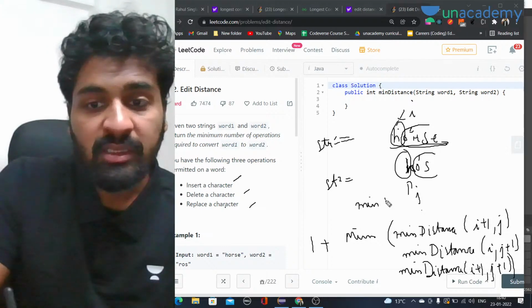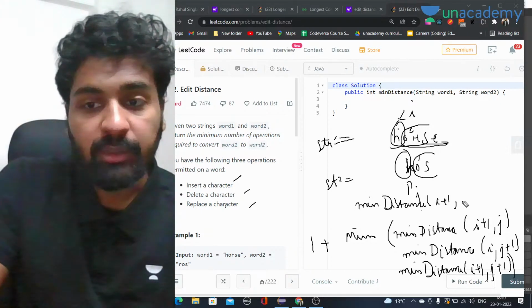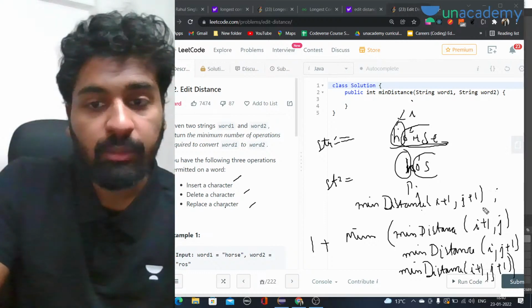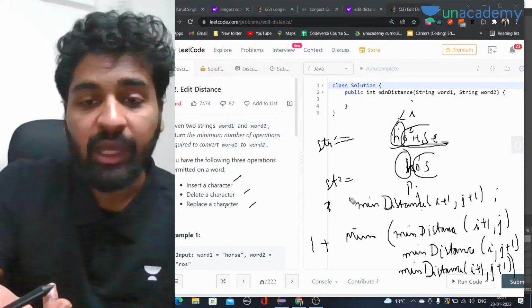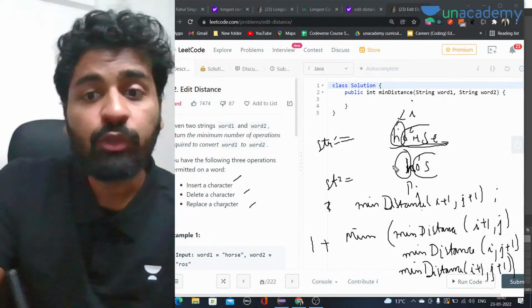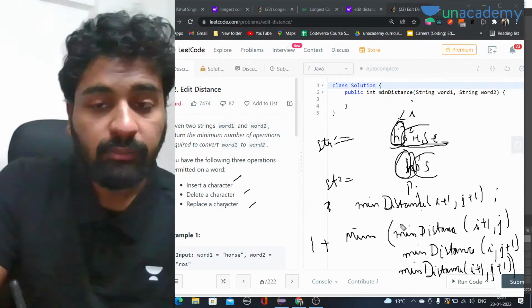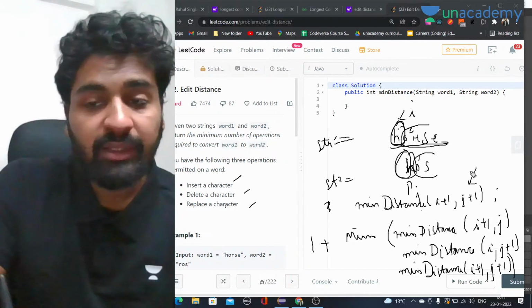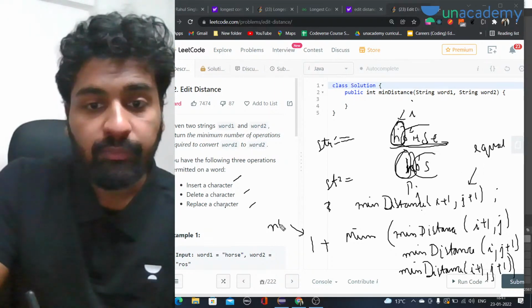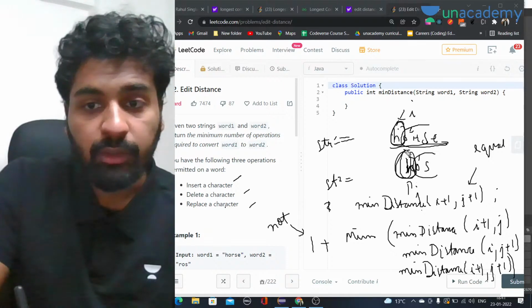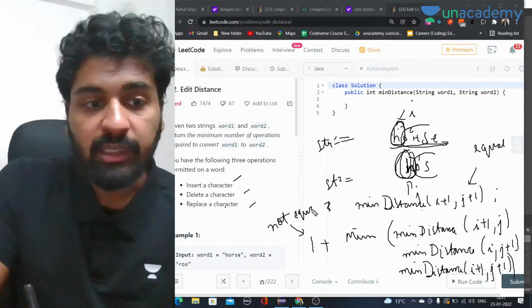That will be min distance of i plus 1 and j plus 1. This is the only operation that we have to do if they are equal. Sorry, we don't have to add 1 in that case. Why? Because we are not doing any operation. They are already equal. So this case is when they are equal, and this case is when they are not equal, for the first character that we are working on.